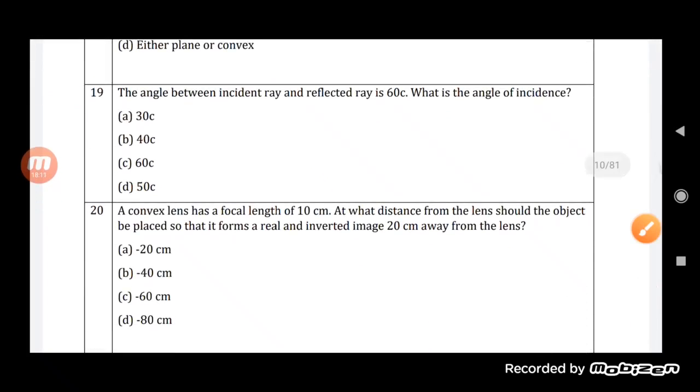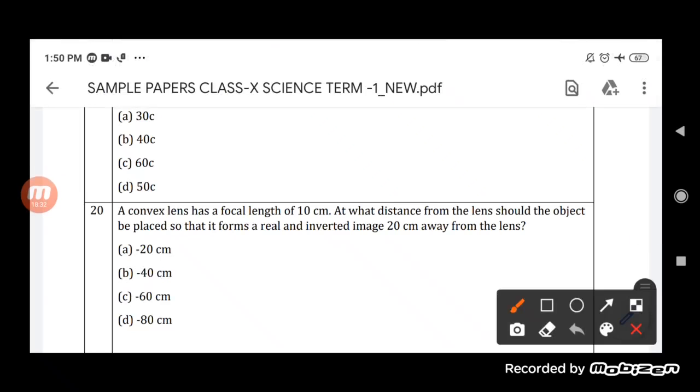Now, the angle between the incident ray and the reflected ray is 60 degrees. What is the angle of incidence? Obviously the angle between the incident ray and the reflected ray is 60 degrees. See here, if this is the angle of incidence, this is the angle of reflection, and this is the normal.